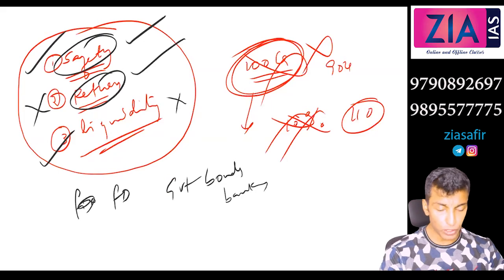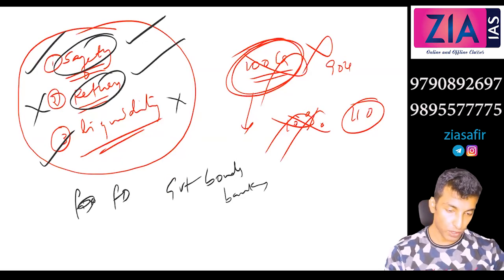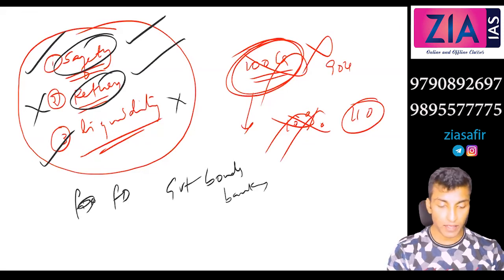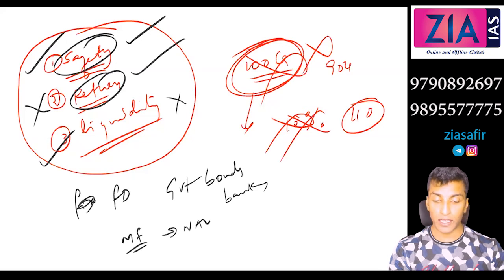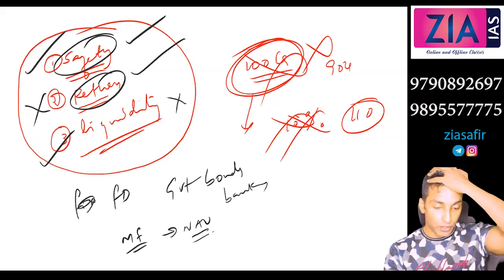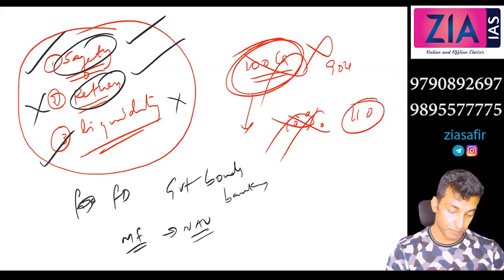Okay, although a little bit of risk is there, still the risk reward ratio is higher. When you consider the risk reward ratio here, it is slightly higher, and liquidity is also high, because mutual fund is always ready to buy and sell their NAV. It is not that you can sell it after some time or you can buy it after some time. No, that is not the case.